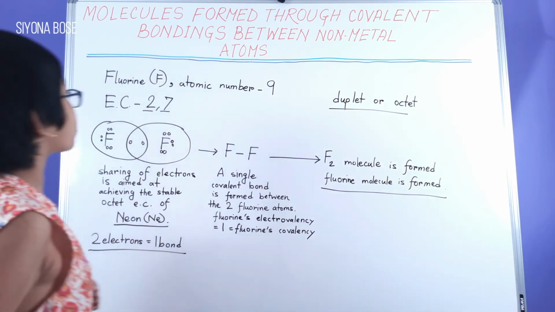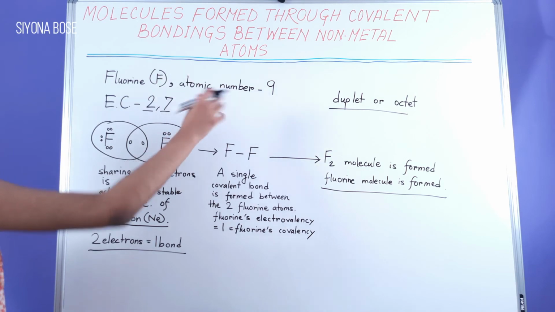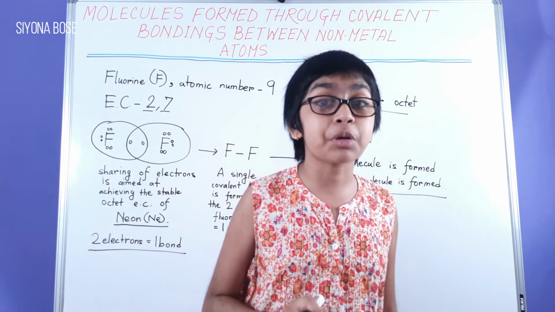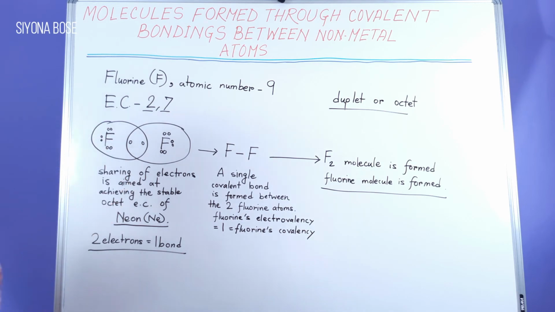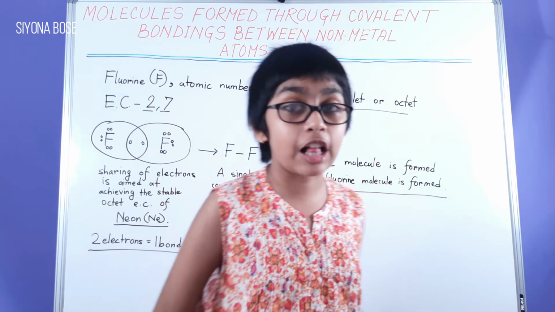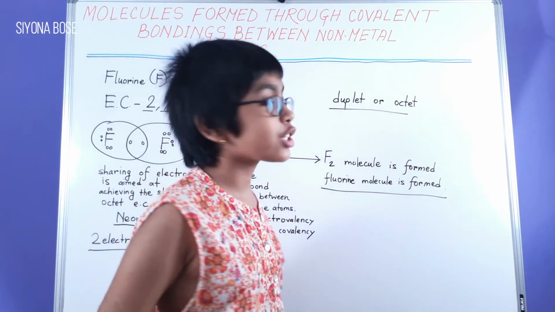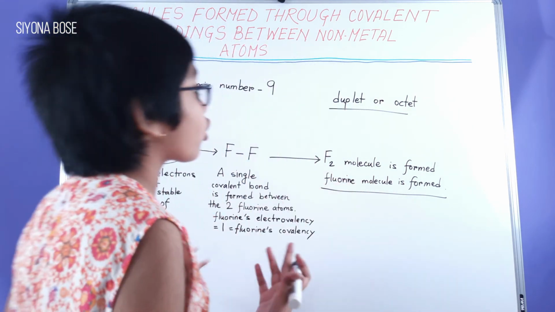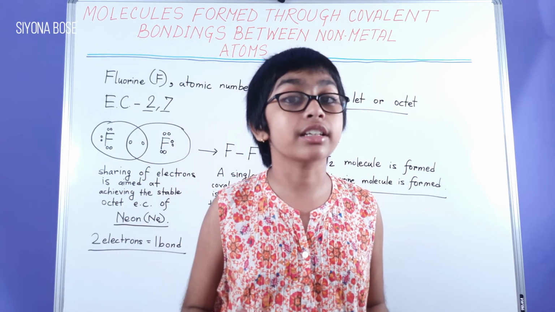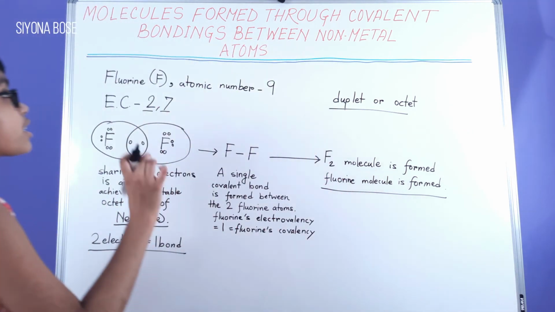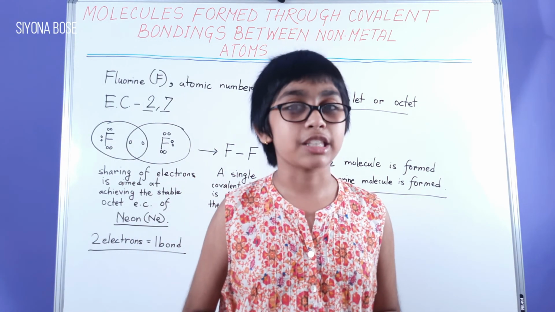And about our short analysis, fluorine, whose symbol is F, has atomic number 9, and its electronic configuration, or EC, is 2, 7, that means in the K and L shell. And the main goal of this reaction is to reach the stable duplet or octet configuration, which is totally dependent on the inert gas nearest to the specific nonmetal atom. Now you may take a look at the board.